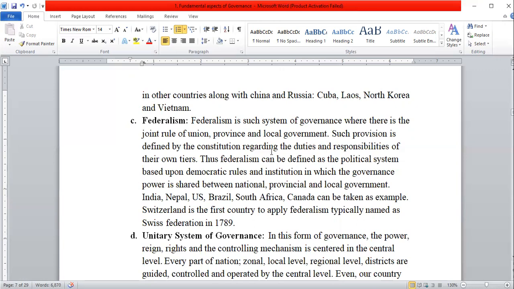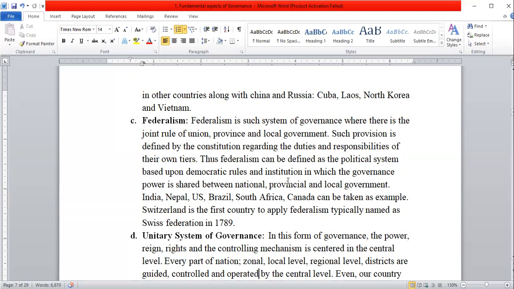Such provision is defined by the constitution. Thus federalism can be defined as the political system based upon democratic rules and institutions in which governance power is shared between national, provincial, and local government. It means that in federalism, the national, provincial, and local governments, or the central, province, and local governments, rule their territory according to constitutional provisions.